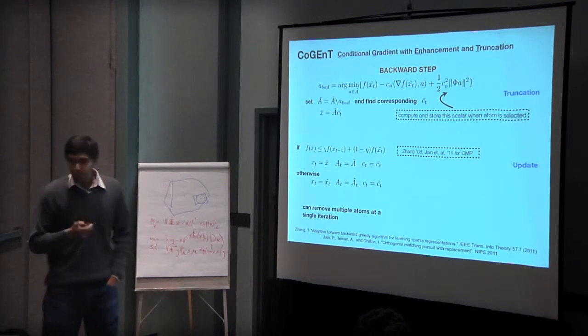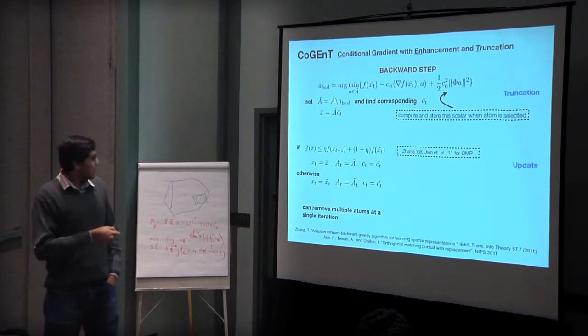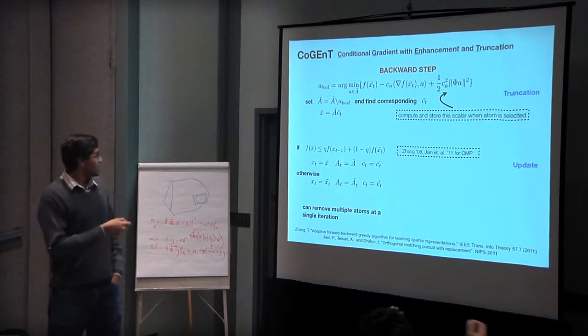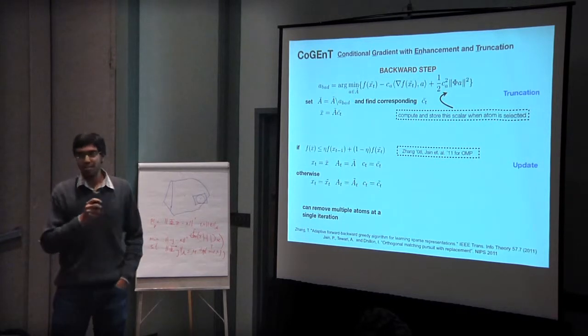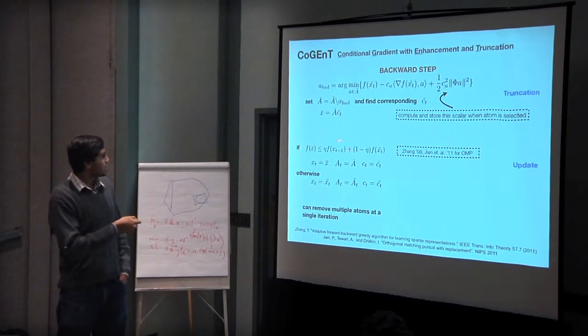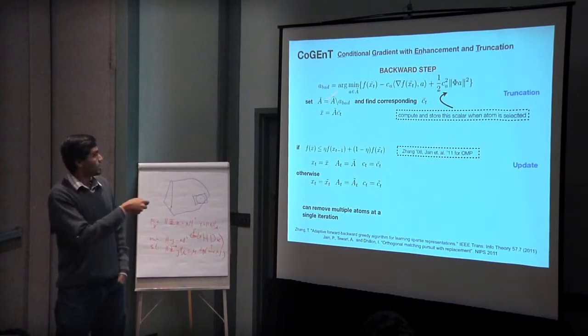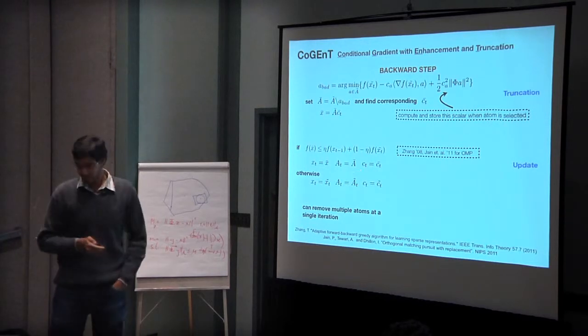And then finally, now I have two candidates, right? I have X tilde that I picked here in the forward step, and then I have X bar here, which is the result of the backward step. And then we just check a condition, which is just like a sufficient decrease condition, and I'll get to it in a minute. If this condition is satisfied, the new iterate is going to be X bar. If that is not satisfied, then this thing was a complete waste of time, and we just stay with whatever iterate we have.